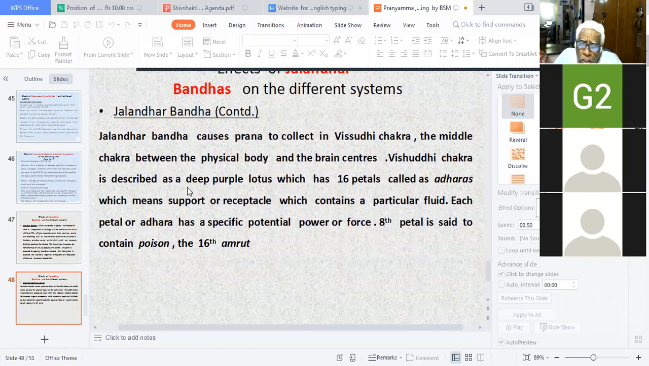Jalandhara causes prana to collect in the Vishuddhi chakra, the middle chakra between the physical body and the brain centers. Vishuddhi chakra is described as a deep purple lotus which has 16 petals called adharas, which means support or receptacle. Each petal, or adhara, has a specific potential power or force. Eight petals are said to contain poison, and the 16th, amrit.